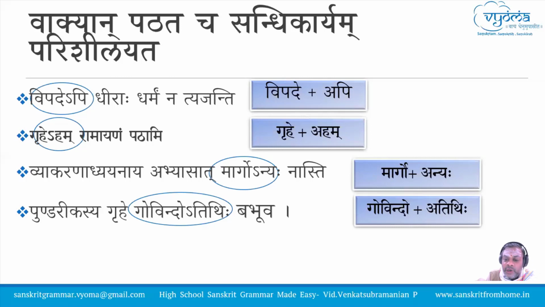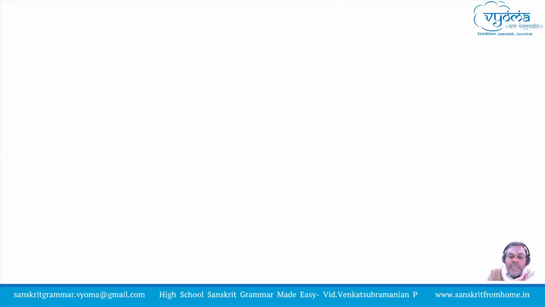If you see these sandhis and observe them, you have an akara on the right hand side. In all the four examples, we have akara as the paravarna, and ekara or okara as the purvavarna. Also, vipade, grihe, margo, govindo are all full words. Now let us take one example and see how we can analyze this sandhi.